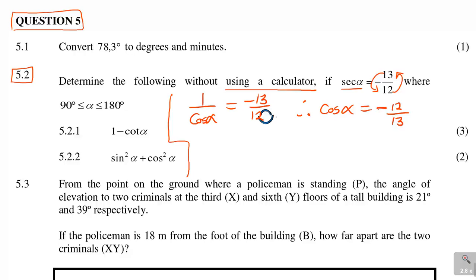Okay, and then that is what was more important there. Now they give you the range where you expect it. When they're saying 90 and 180, it's greater than 90 but less than 180. You can look at it like this: 0, 90, 180 and 270.